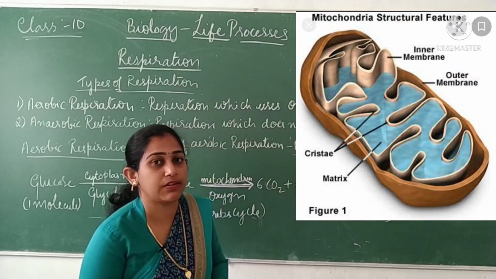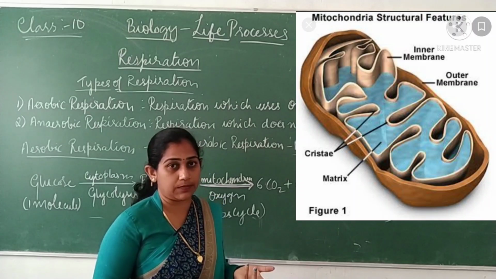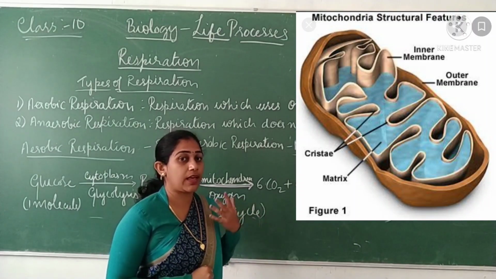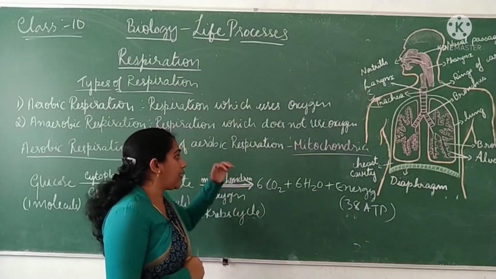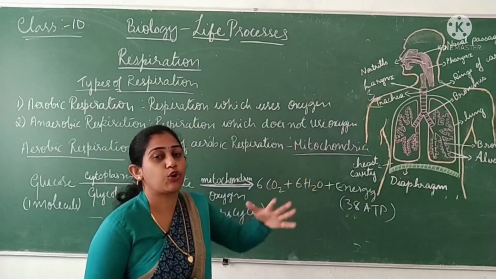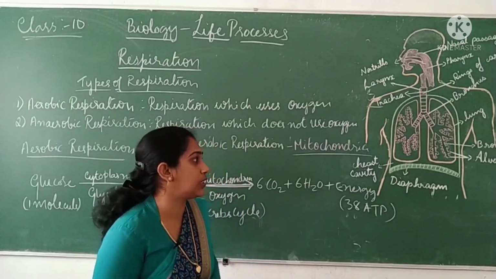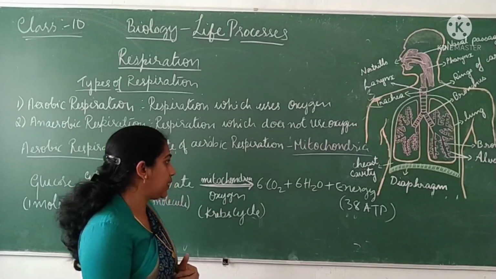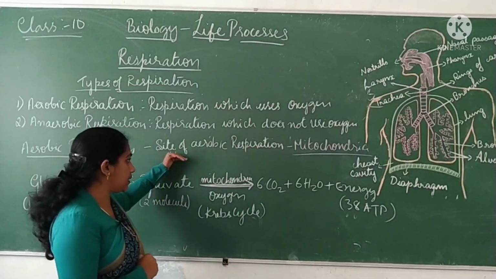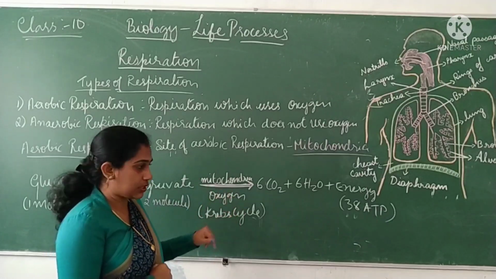So why is it called the powerhouse of the cell? Because it is a cell organelle which produces energy, right? The cell organelle where the energy is produced is the mitochondria. So by that you can understand that aerobic respiration happens in the mitochondria of the cell. Actually the complete process is not happening in mitochondria. During respiration, aerobic or anaerobic, it has two steps.